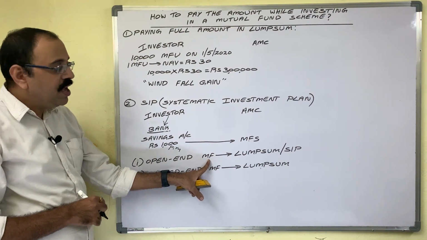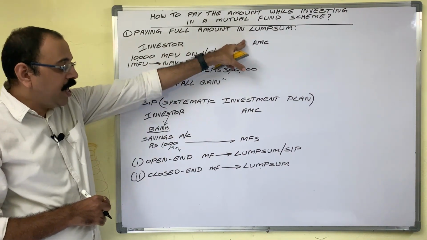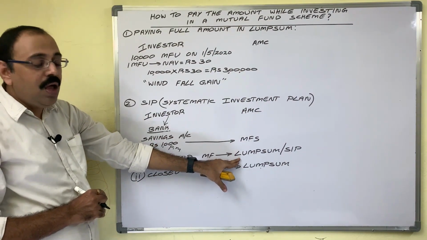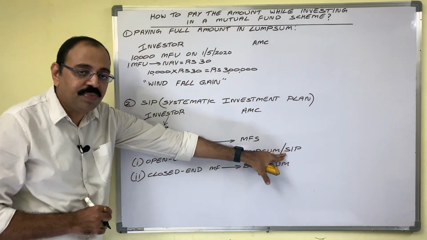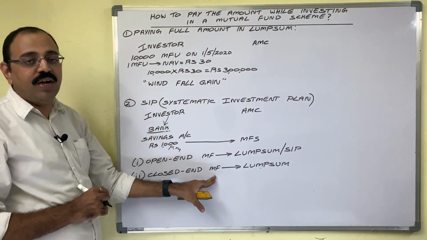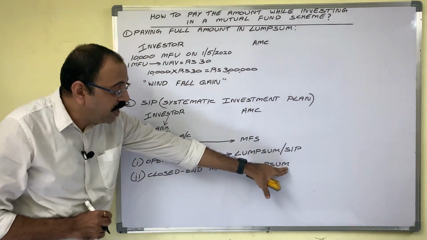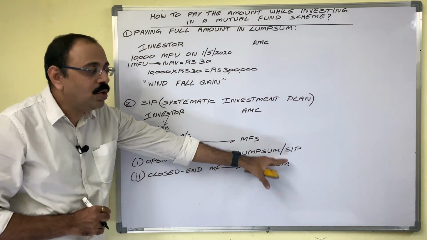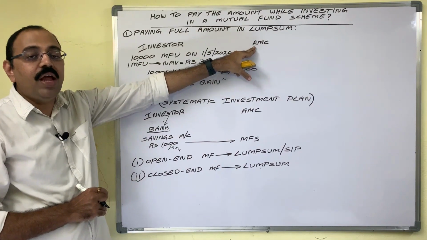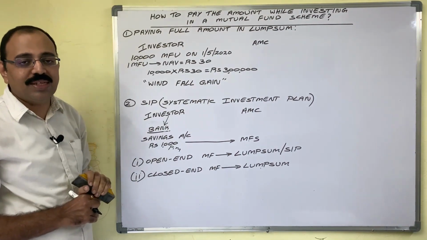In that case, while paying the investment amount, he can choose either the lump sum option or the SIP option. But in case of a closed-end mutual fund, he cannot avail the SIP option. So the total amount he has to pay to AMC while purchasing the mutual fund schemes.